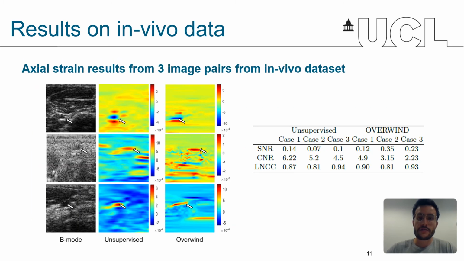The figure on the left shows axial strain estimated from 3 different image pairs. The associated table shows the contrast-to-noise ratio and signal-to-noise ratio values respective to each case for our method and Overwin. We also display the normalized cross correlation scores between image pairs to indicate the significance of the predicted displacement field. All images exhibit at least one or several blood vessels, which can either be seen in blue or red in the strain image. As you can see, our method exhibits comparable results to the Overwin method over the 3 cases shown here.